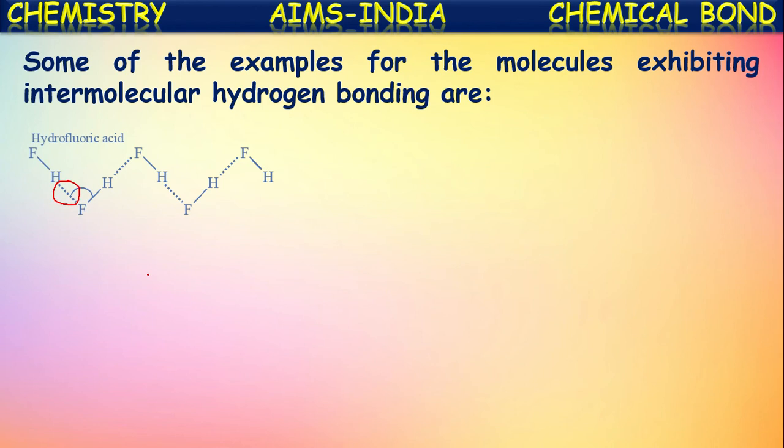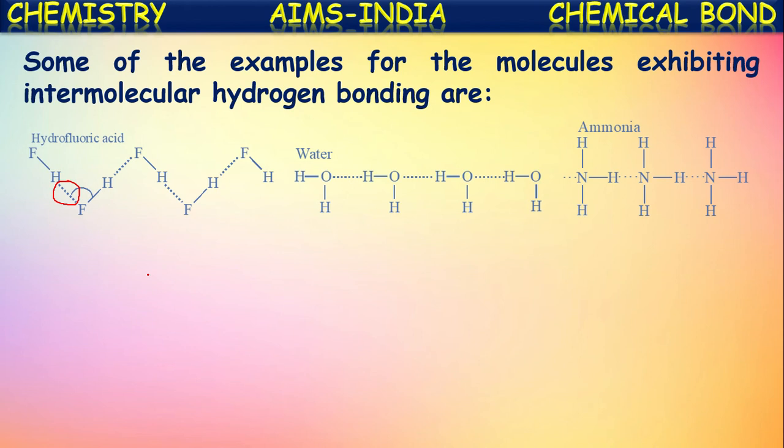Another example, if you see water. In water molecules also, between two different molecules, there occurs attraction between the electronegative atom oxygen and the electropositive hydrogen atom of another molecule. And one more example we can say is ammonia. In ammonia also there occurs intermolecular hydrogen bonding.